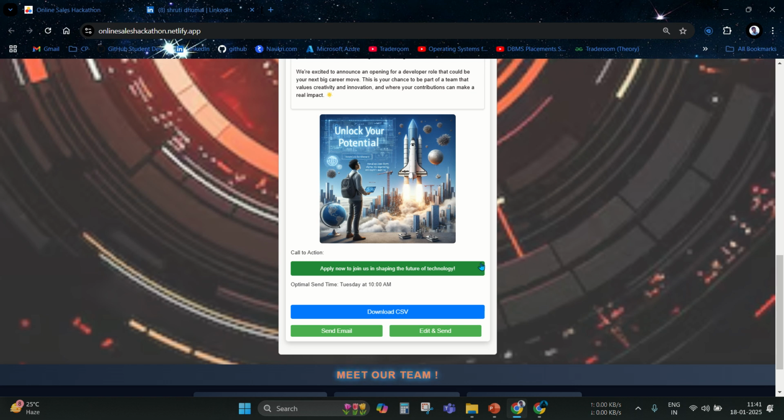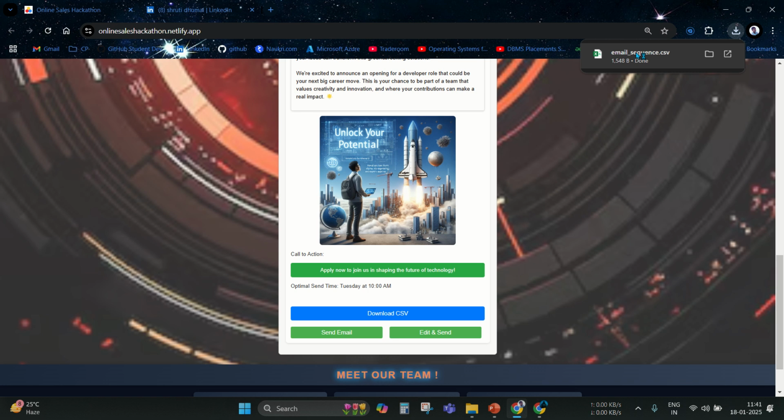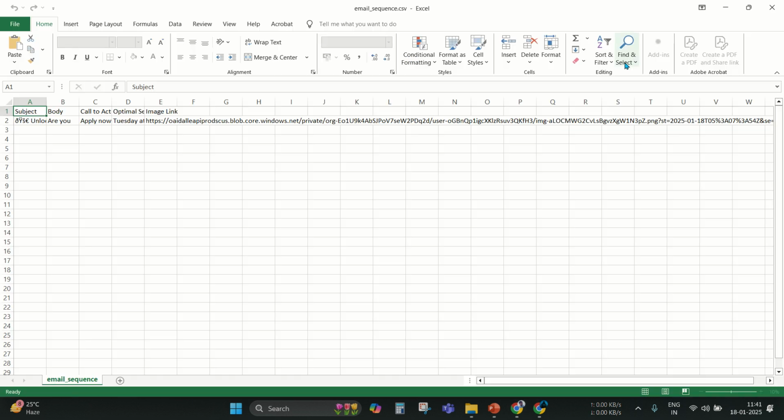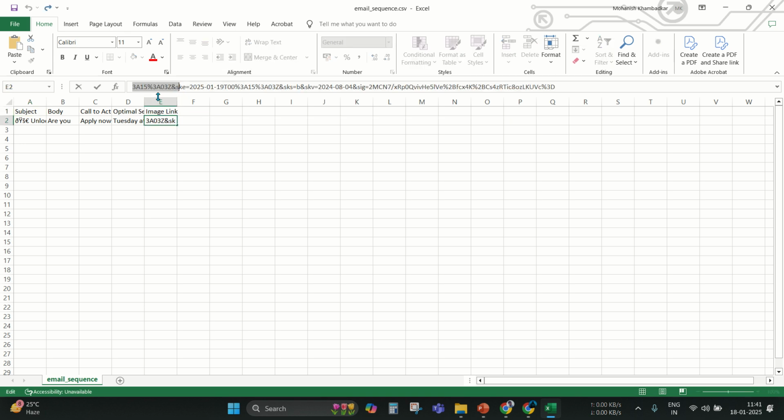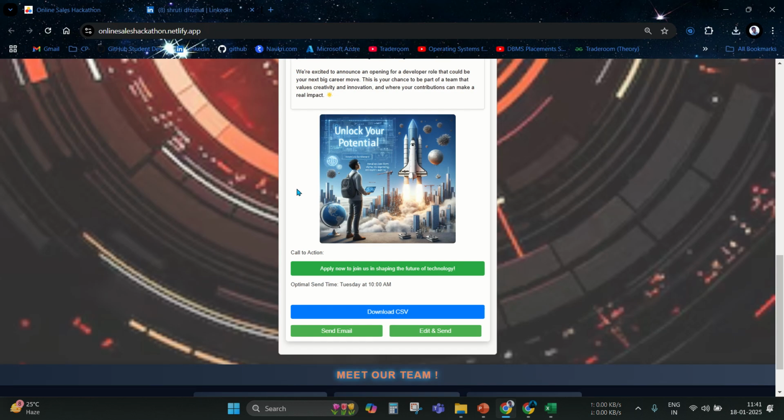This button is also given, and after that there is an option to download all this content in CSV. So I will show that. After clicking on download, the CSV is downloaded, and it contains the subject, body, call to action, optimal send time, and the image link, and if I paste the same image link here, the image will be generated.